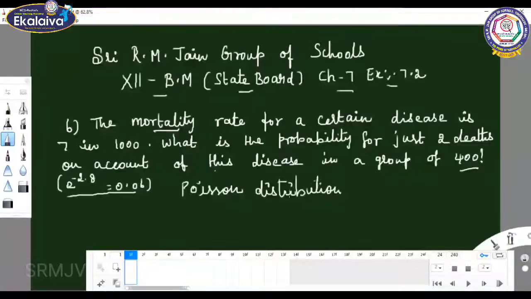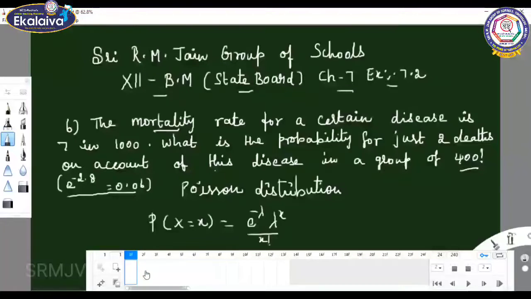P of x equal to e power minus lambda, lambda power x by x factorial, where x can take the values 0, 1, 2, etc. up to n.